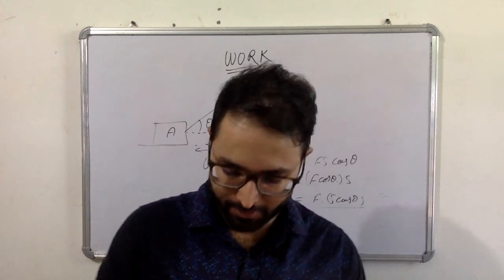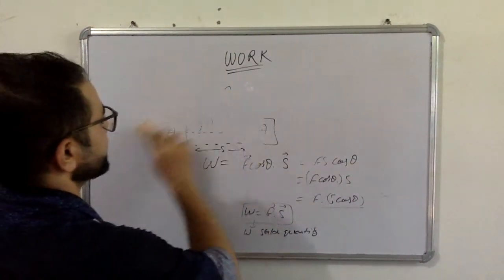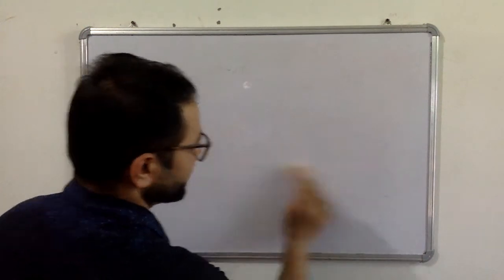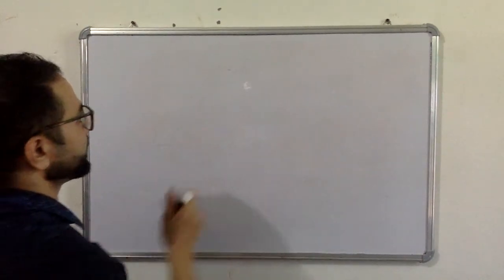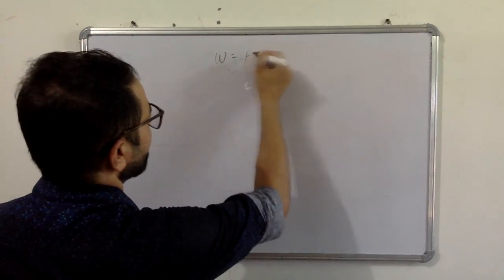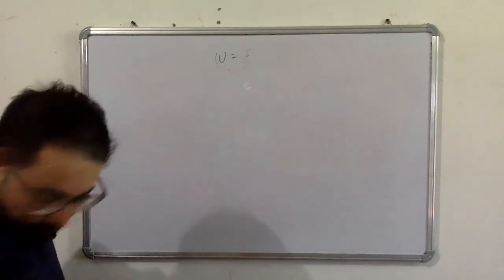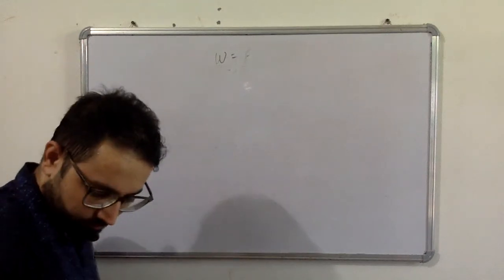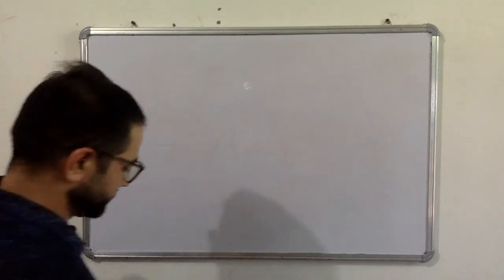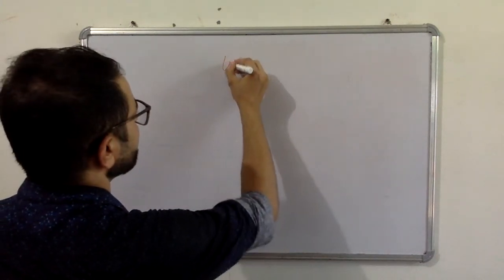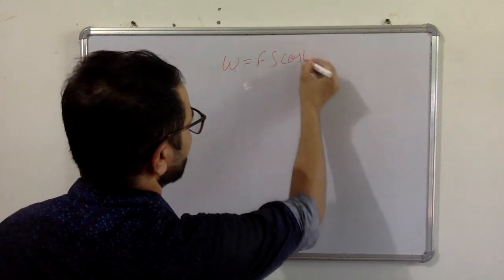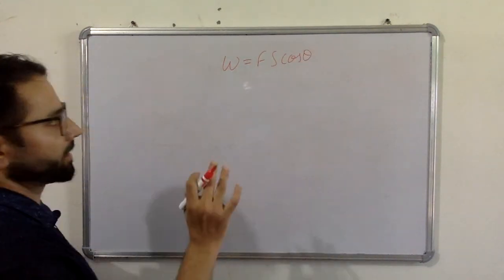There will be a number of cases now that we have defined work. Again I am writing the formula: work is equal to F S cos theta.